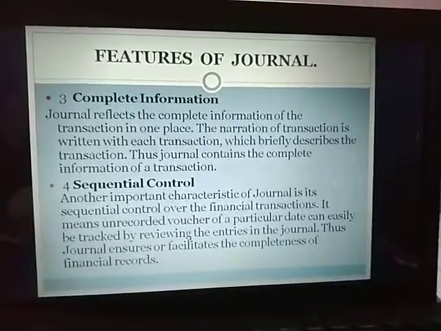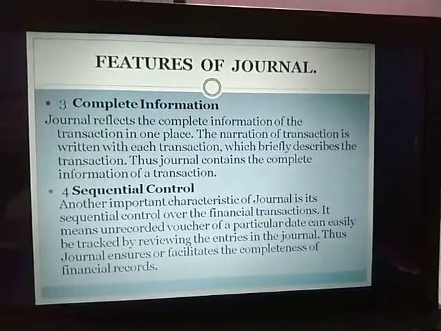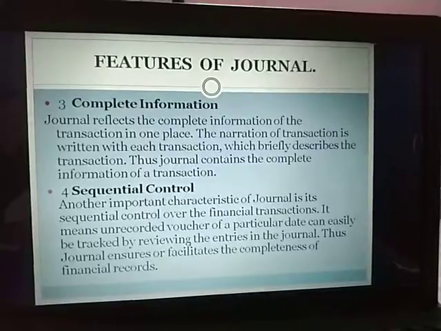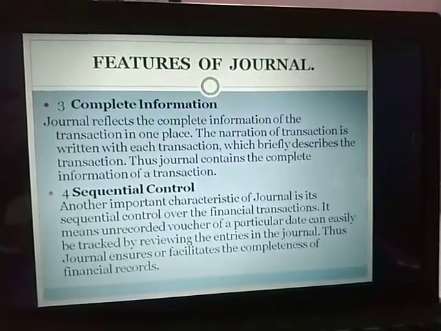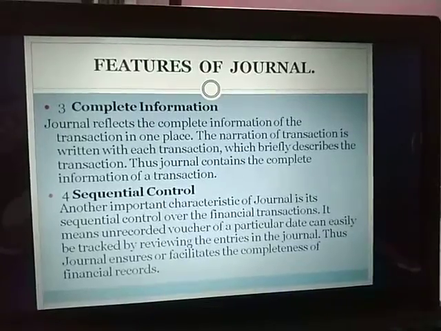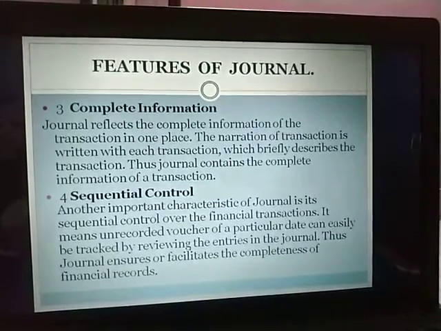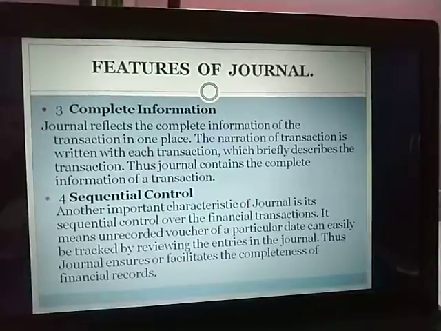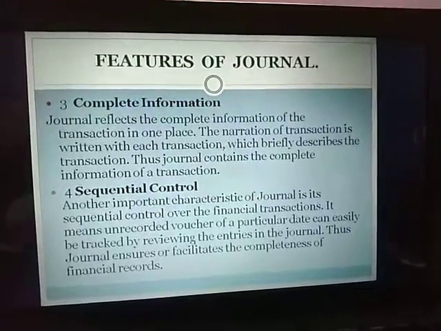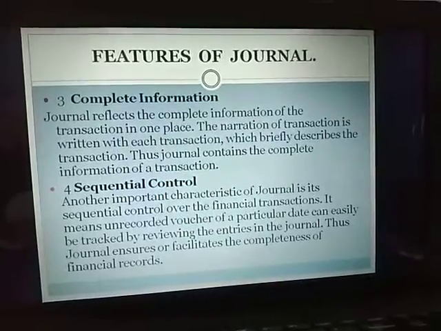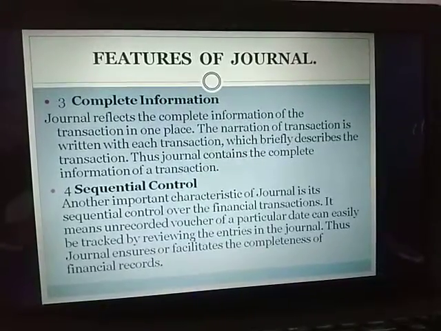Next feature is complete information. You all must be knowing that below the entry, in the place where we make the entry for journal, we give it along with an explanation. That explanation is known as narration. So the complete information about the transaction can be achieved from that narration.